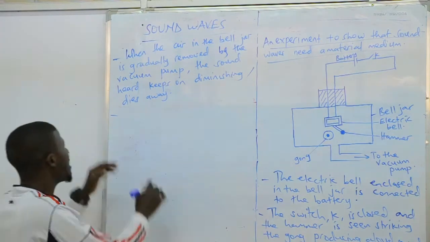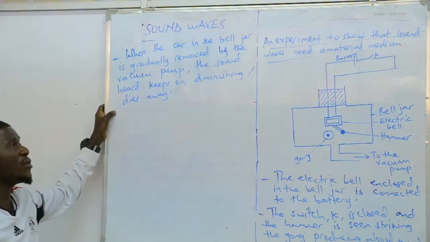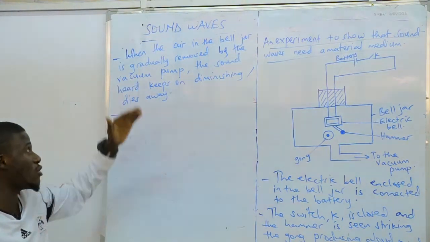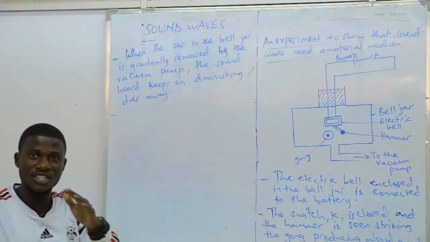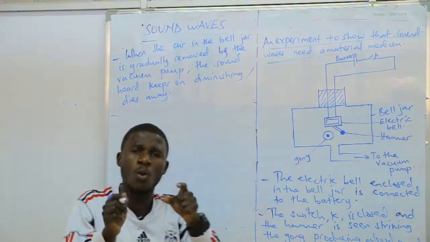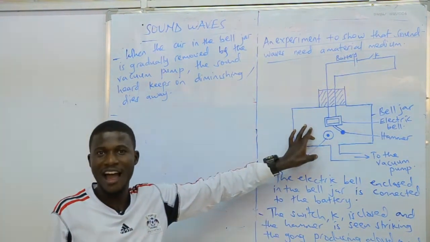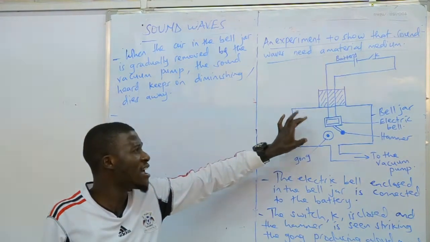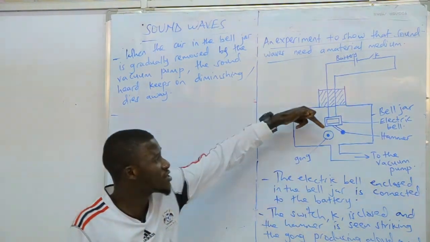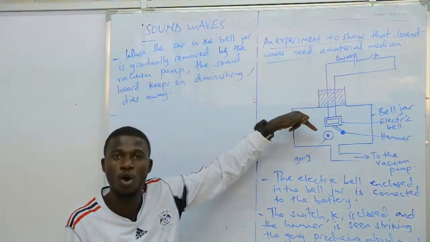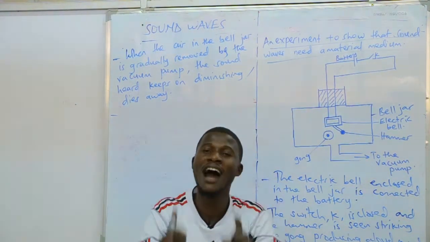Are you getting it? Then the next step, are we there? Now you are removing the air slowly by slowly. That is gradually removing the air. Sound is dying out slowly by slowly. Now what if you remove the air completely from the bell jar? Are you seeing it? You will see this hammer striking the gong or hitting the gong, but no sound is heard.